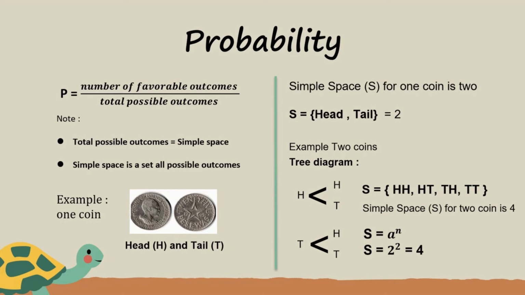If we get a tail during the first flip, on the second flip we can also get head or tail. So, the sample space is going to be: the first outcome is HH, the second outcome is HT, the third outcome is TH, and the fourth outcome is TT. So, the sample space for 2 coins is 4.